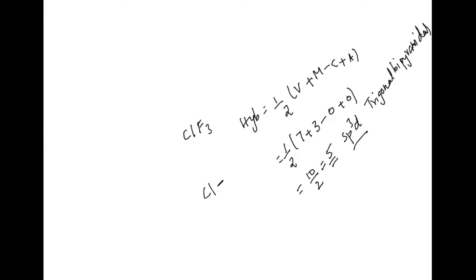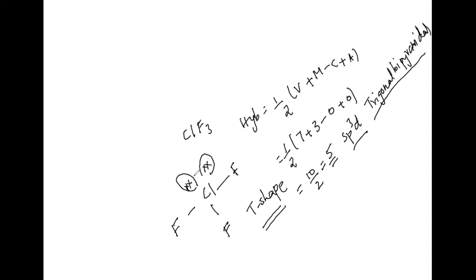But here, in the ClF3 structure, we can see two lone pairs. What shape is it? It is a T-shaped molecule because of the lone pairs. If only bond pairs were there, we would expect trigonal bipyramidal. Because of lone pairs, it changes from trigonal bipyramidal to T shape. And how many lone pairs are available? Two lone pairs are available.